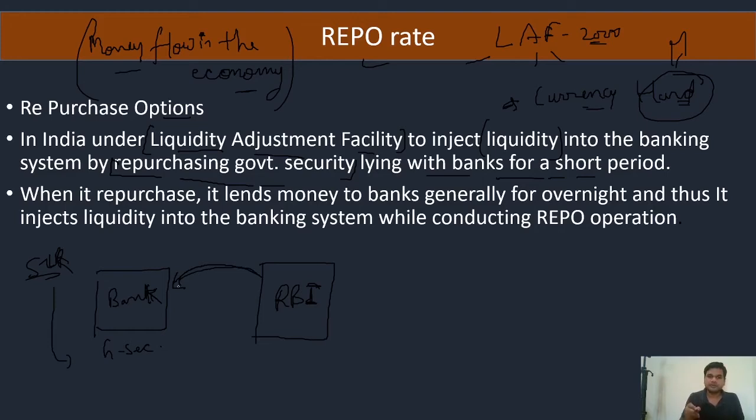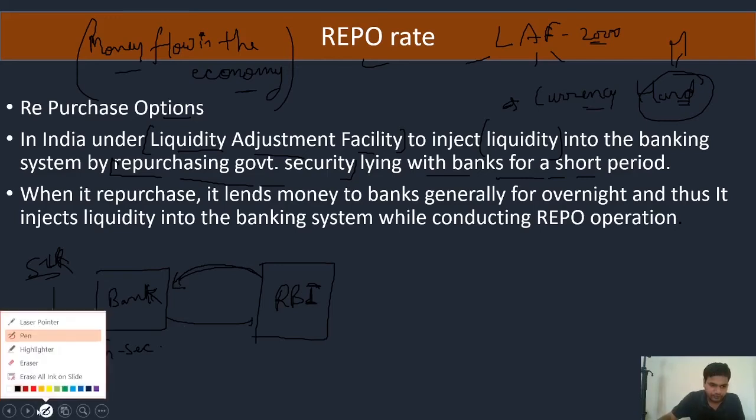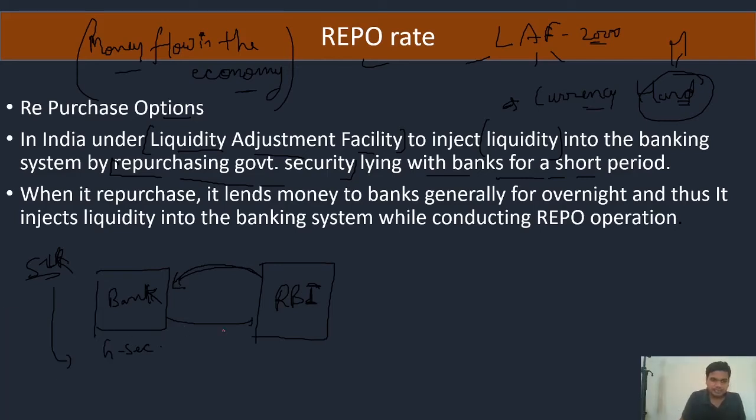Now in repo rate, what is RBI doing? It is repurchasing the government security from the bank for a short period.